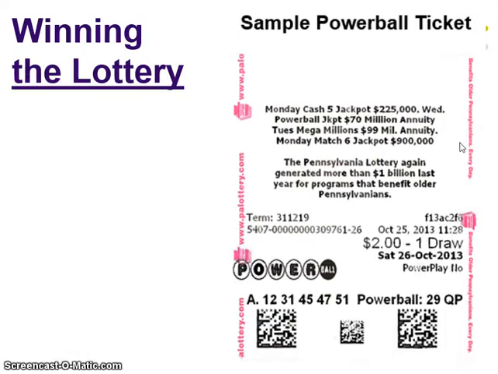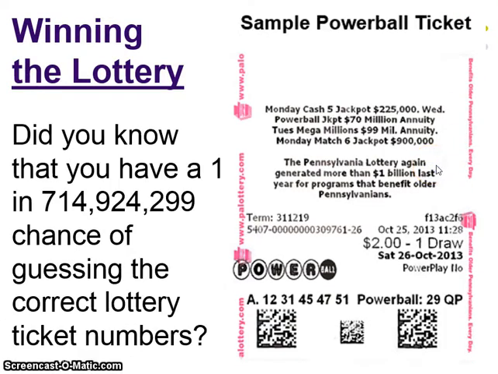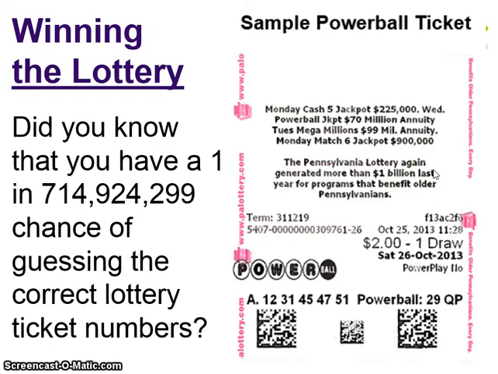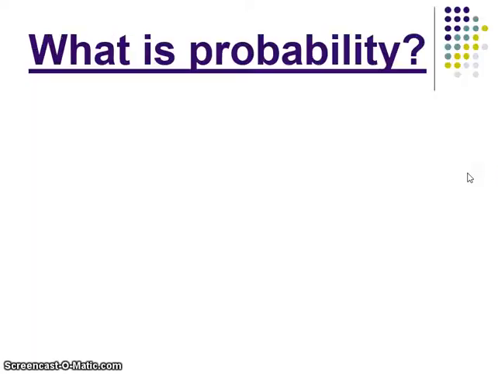Or maybe you know someone who has bought a Powerball ticket before. Do you know that you have a 1 in 714,924,299 chance of guessing the correct lottery ticket numbers? That is very, very, very, very unlikely that you would actually pick the right ones.